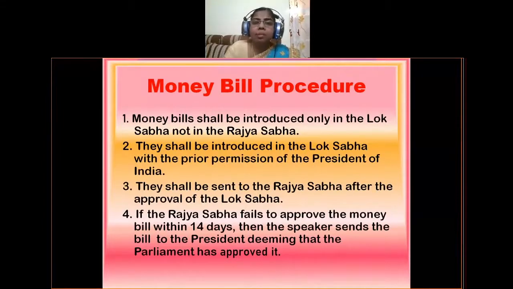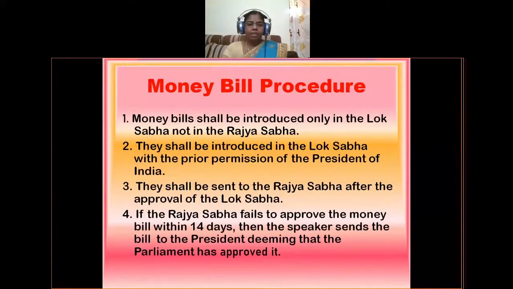Generally ordinary bills do not need the prior permission of the president, but money bill should take prior permission of the president, and only then should it be introduced in the Lok Sabha. And next, they shall be sent to the Rajya Sabha after the approval of the Lok Sabha. So these money bills will be sent to the Rajya Sabha only after the approval of the Lok Sabha. So in the Lok Sabha, they will be introduced after the approval of the Lok Sabha members. Then it will be sent to the Rajya Sabha.